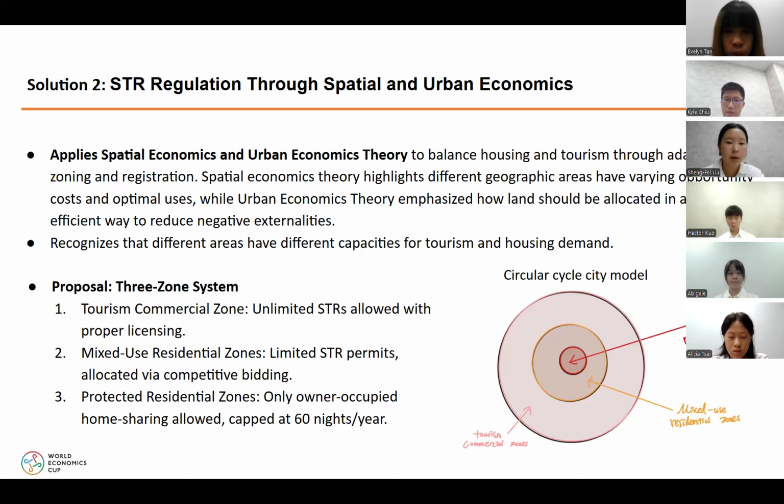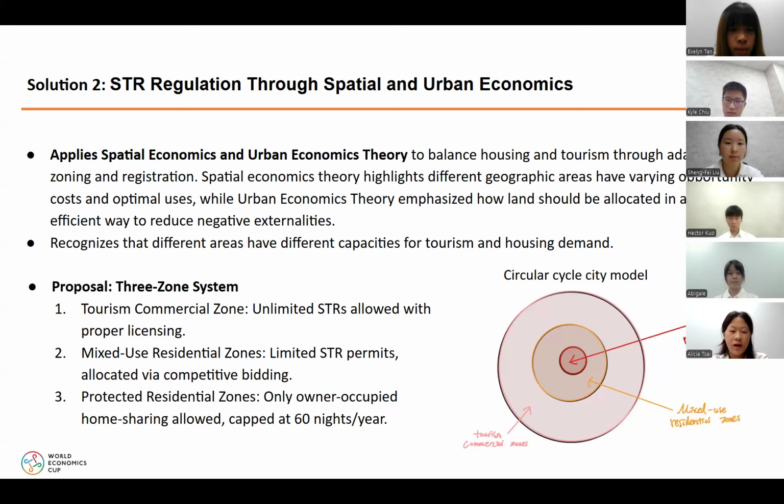Secondly, the mixed-use residential zone, which are the transitional areas between the tourist center and quiet suburbs. Lastly, protected residential zones are the most sensitive areas, such as family neighborhoods. Here, only owner-occupied home sharing is allowed, and is capped at 60 nights per year to protect housing supply. The diagram on the right illustrates this clearly.